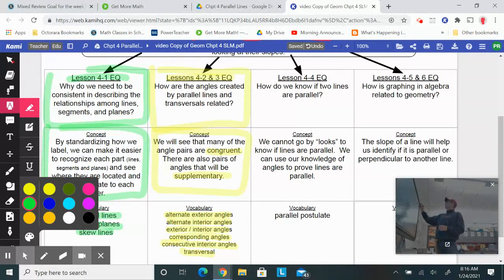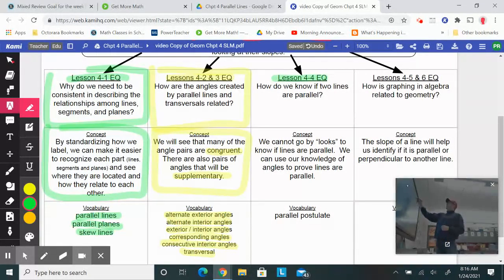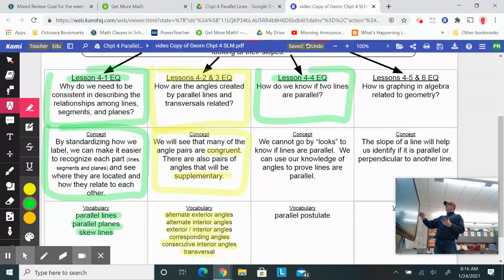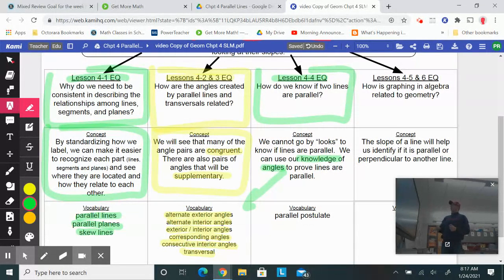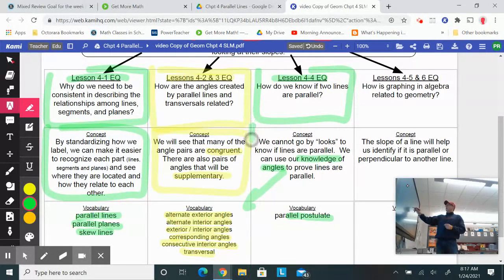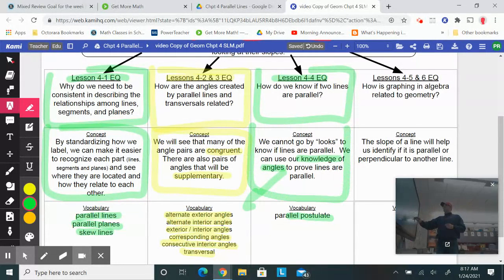And then to the fourth lesson. Fourth lesson, how do we know if two lines are parallel? Well, we cannot go by looks alone. We can use our knowledge of angles. So we're going to use the knowledge of angles that we learned over here to prove lines are parallel. So there's this parallel postulate. So in lesson 4, we'll be studying this parallel postulate.